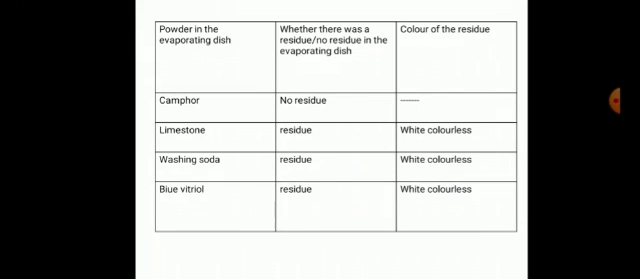So children, I think you are very clear with the concept of organic and inorganic compounds. Camphor, when it is heated strongly in the evaporating dish, no residue is left. Limestone on strong heating gives white colorless residue. Same is the case with washing soda and blue vitriol.